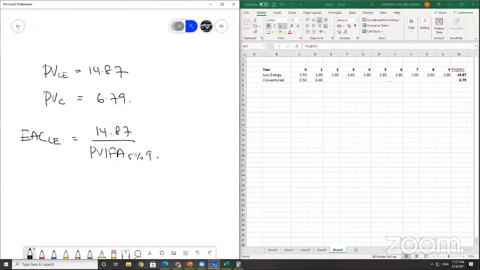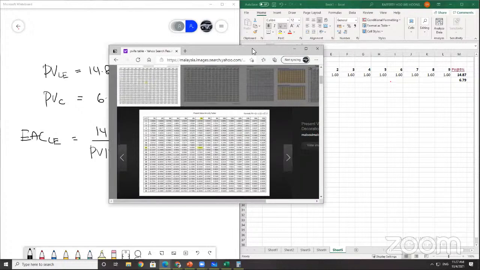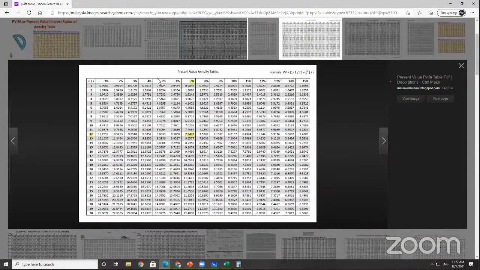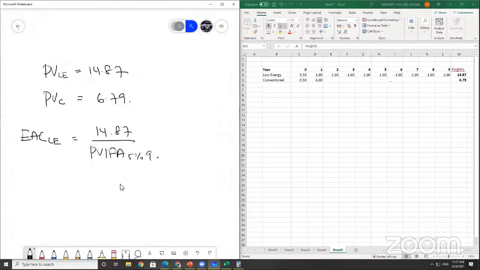Look at your PVIFA table again. 5%, 9 years: 7.1078.